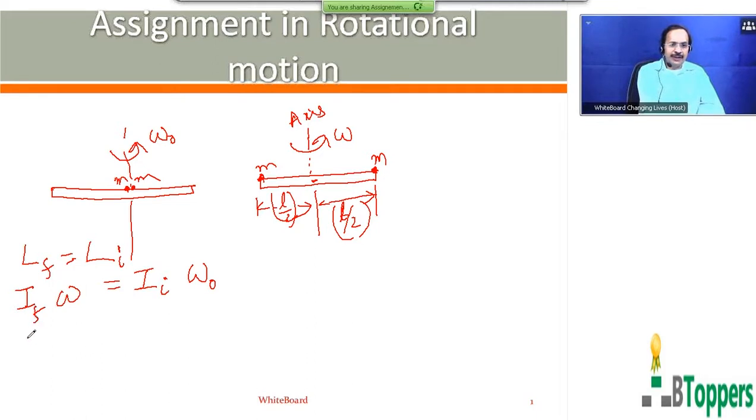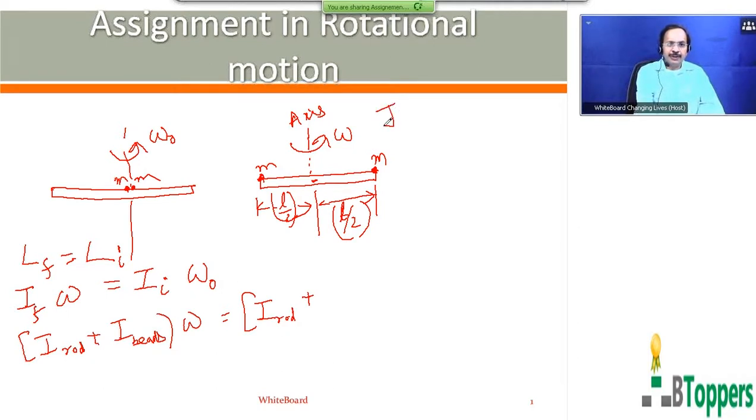Final moment of inertia of the system is equal to the moment of inertia of the rod plus the moment of inertia of the two beads. The initial moment of inertia of the system is equal to the moment of inertia of the rod plus the initial value of the moment of inertia of the beads.